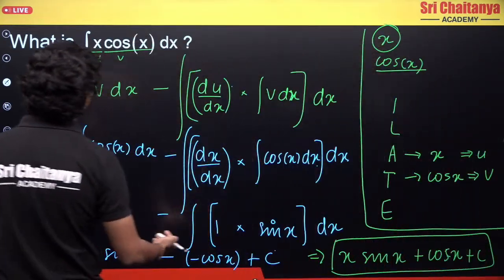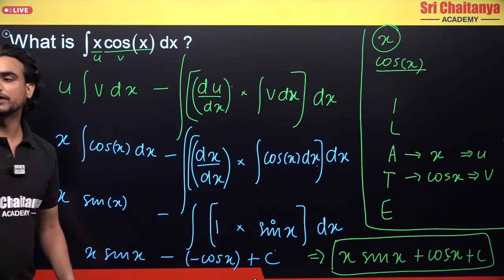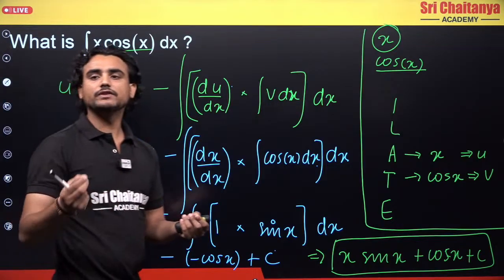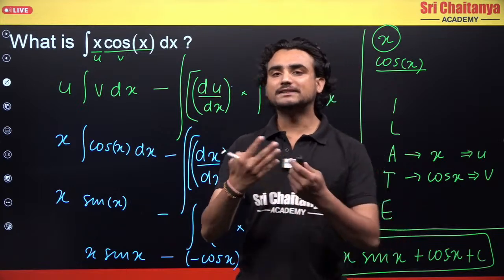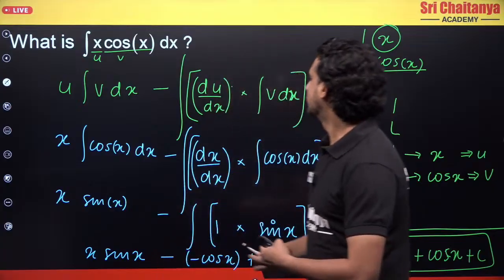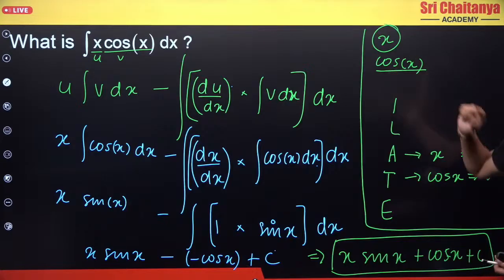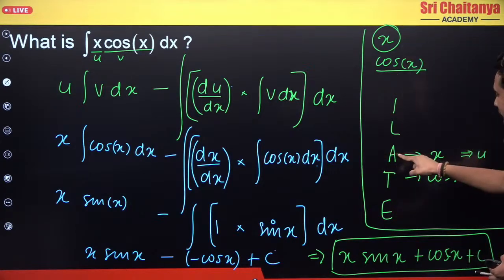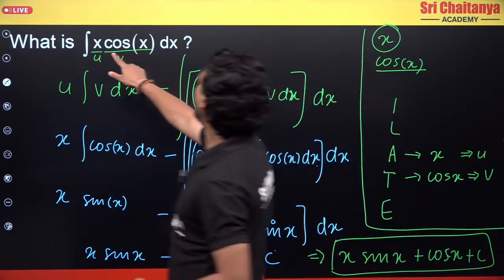I'll repeat again what I did. I have this function x and this function cos x. I have two functions, so first of all, I will decide which function is u and which function is v, because I have to apply integration by parts. If two functions are in multiplication, I have to apply the by parts rule. So first, what is the rule? The ILATE rule. One function is x, the other function is cos x. So x is an algebraic function and cos x is a trigonometric function. The function which comes first is u, the function which comes later is v. So I have written u and v respectively.